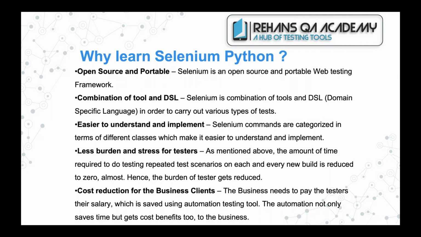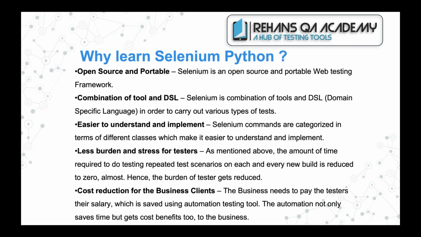We also know that Selenium is a web automation tool which can run its commands on the browser using any one of the programming languages like Java, Python, C Sharp, etc. Python is a very good friend of Selenium for automating your web applications. Just as you automate using C Sharp or Java, Python is equivalent to those other programming languages, and we can perform very good automation using Selenium on any web application. And the next point is the combination of tool and DSL.